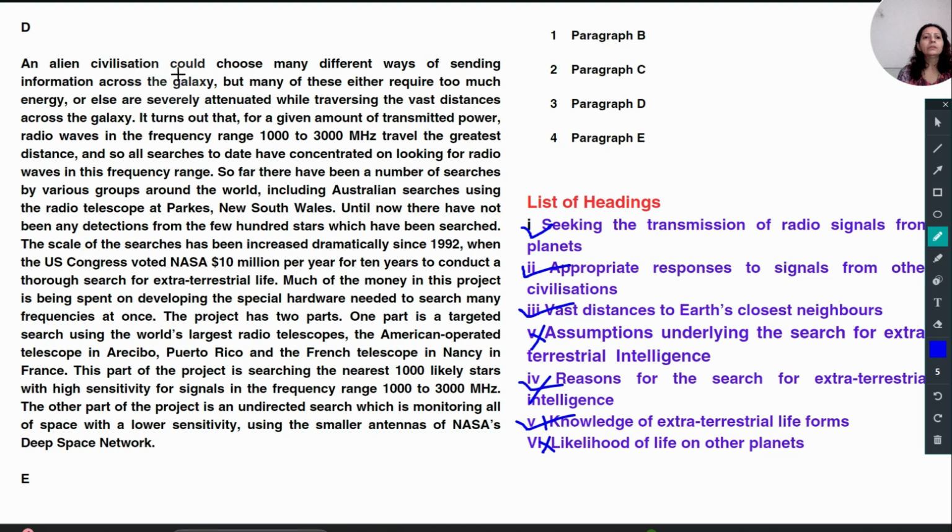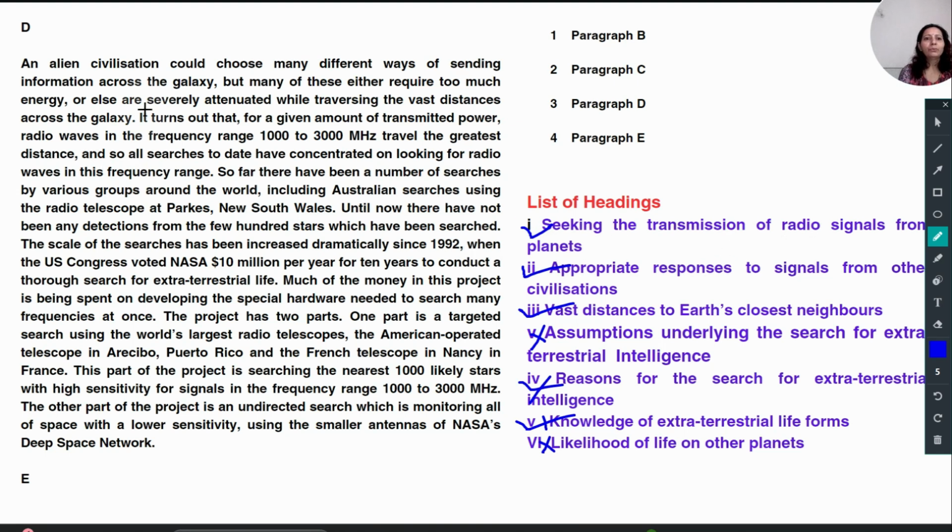An alien civilization could choose many different ways of sending information across the galaxy, but many of these either require too much energy or else are severely attenuated while traversing the vast distances across the galaxy. It turns out that for a given amount of transmitted power, radio waves, radio signals in the frequency range 1000 to 3000 megahertz travel the greatest distance. And so all searches to date have concentrated on looking for radio waves in this range. Looking for means seeking the transmission of radio signals from planets.